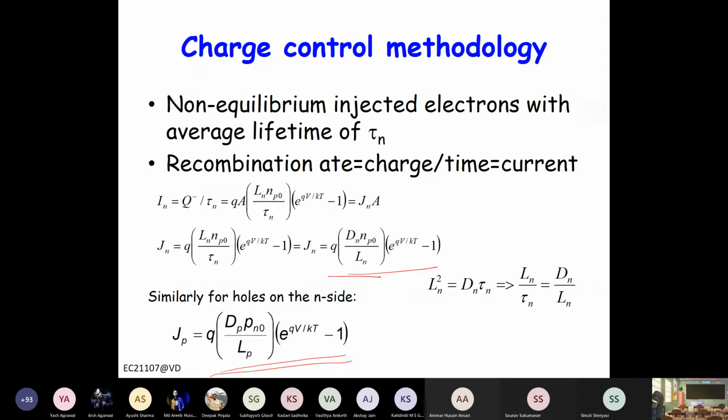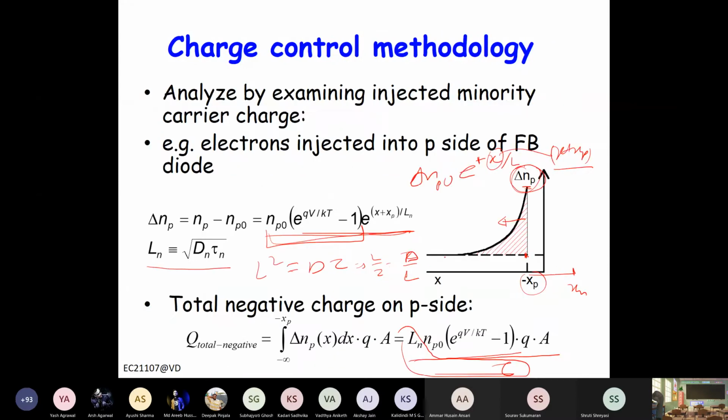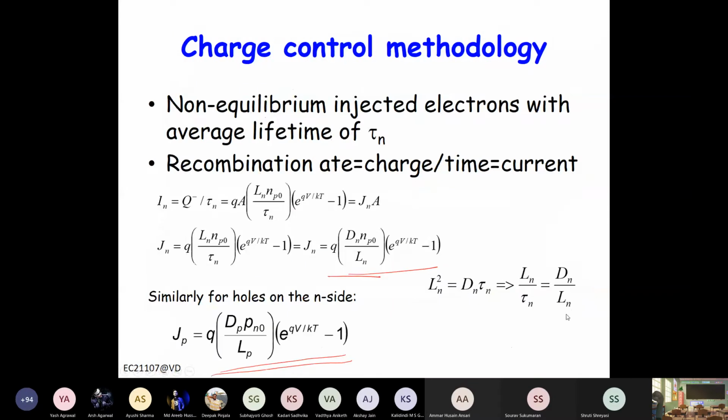However, the procedure will slightly change if the length of the region is not large. Now when we say infinite, of course, in real life you will not have an infinite N region or P region. So when we say infinite, that means this length here is much larger than the diffusion length Lp or Ln.